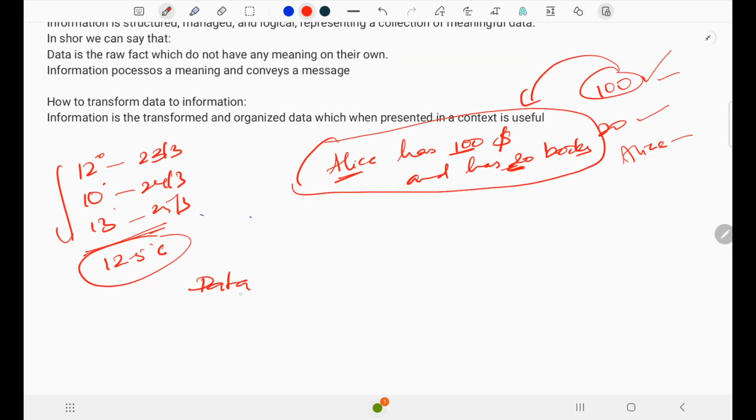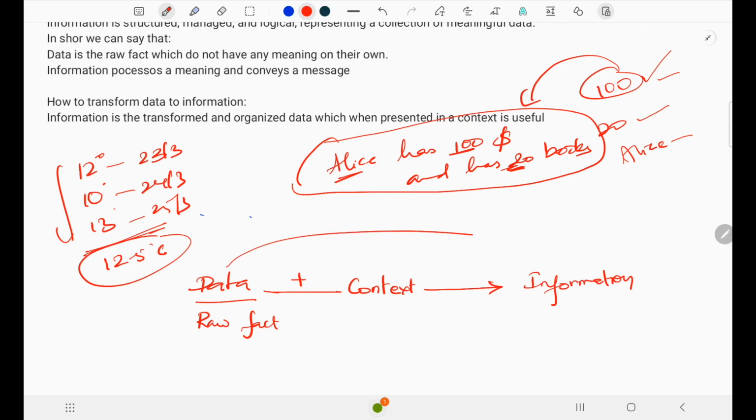Data is the raw fact. If we add context to data, then the data will become information, right? So what can I do with the data, and what is the next step? That is the wisdom.